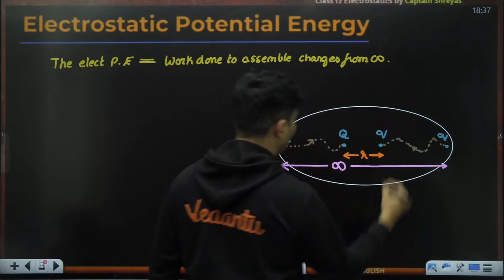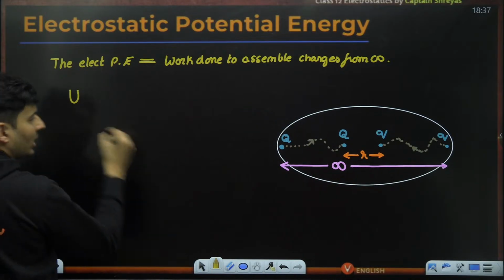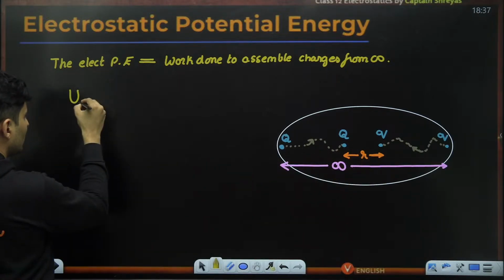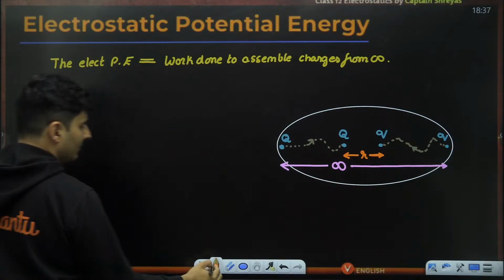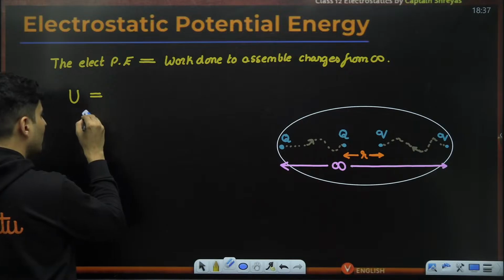So by this definition, the electric potential energy of these two charges, when they are separated by some distance R, will be equal to what, guys?